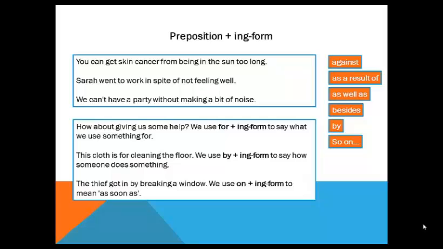The first example is, how about giving us some help? We use for plus ing form to say what we use something for. The second, this cloth is for cleaning the floor. We use by plus ing form to say how someone does something. And the last, the thief got in by breaking a window. We use on plus ing form to mean as soon as.